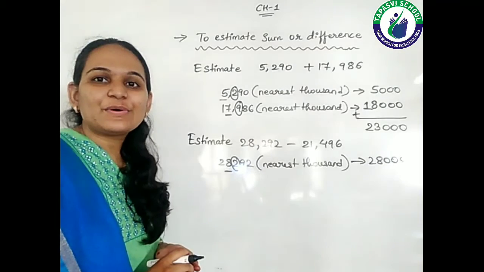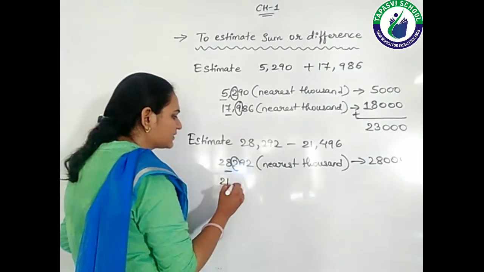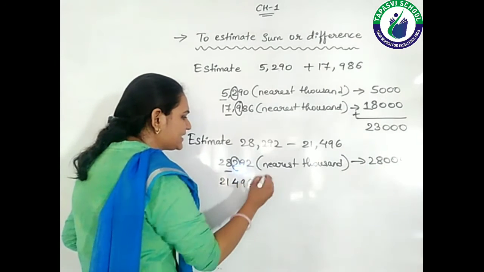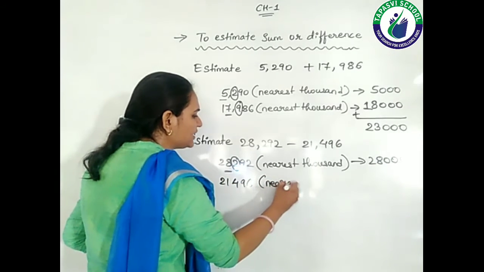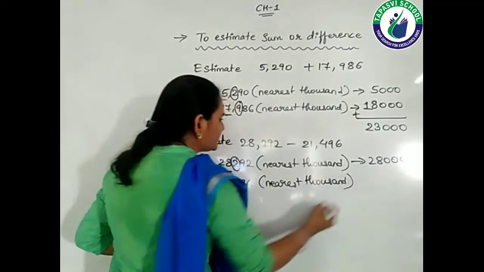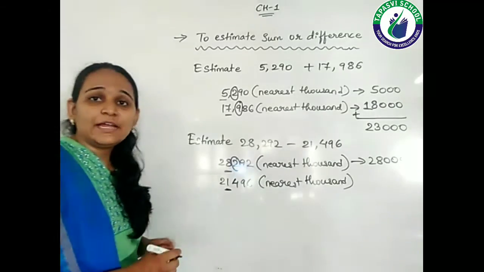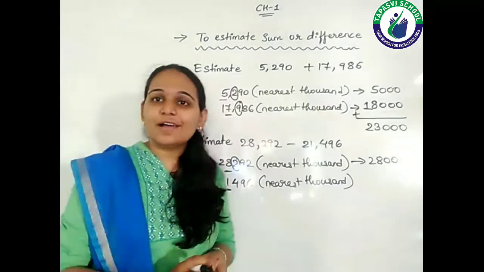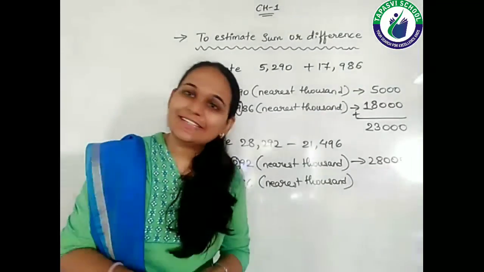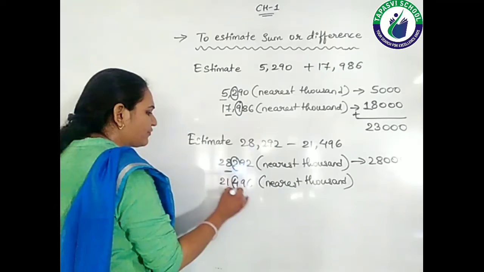Right, students? Now see the next number, that is 21,496. We want to round off to the nearest 1000. So which digit is at the thousands place? That means it is 1. And which digit is going to help us in the rounding? That means its right side digit, the hundreds place digit, that is 4.